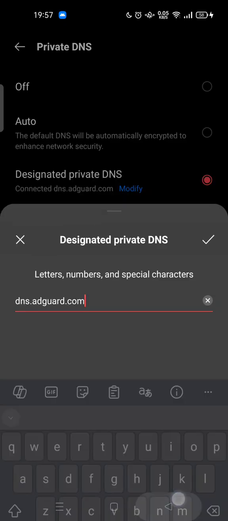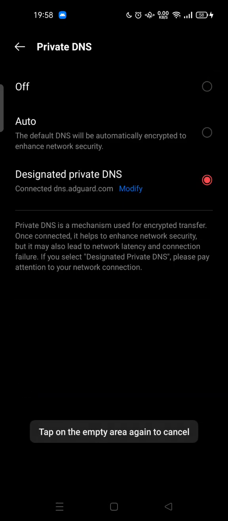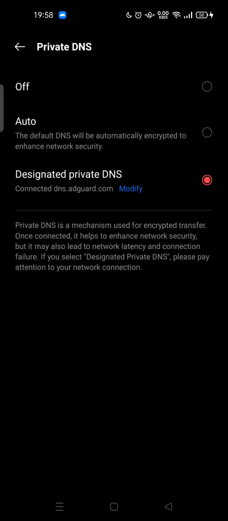But here there's a note. Private DNS is a mechanism used for encrypted transfer. Once connected, it helps to enhance network security, but it may also lead to network latency and connection failure. If you select this option, designated private DNS, please pay attention to your network connection.